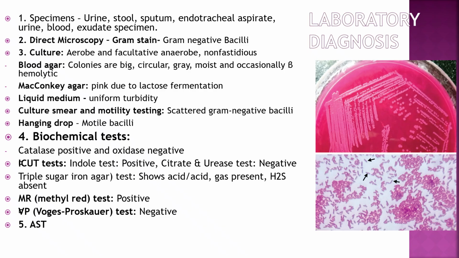Smear shows gram-negative bacilli. Culture: aerobe and facultative anaerobe, non-fastidious. Blood agar: colonies are big, circular, gray, moist, occasionally beta hemolytic. MacConkey agar: pink due to lactose fermentation. Liquid medium: uniform turbidity. Culture smear and motility: gram-negative bacilli. Hanging drop method: motile bacilli.